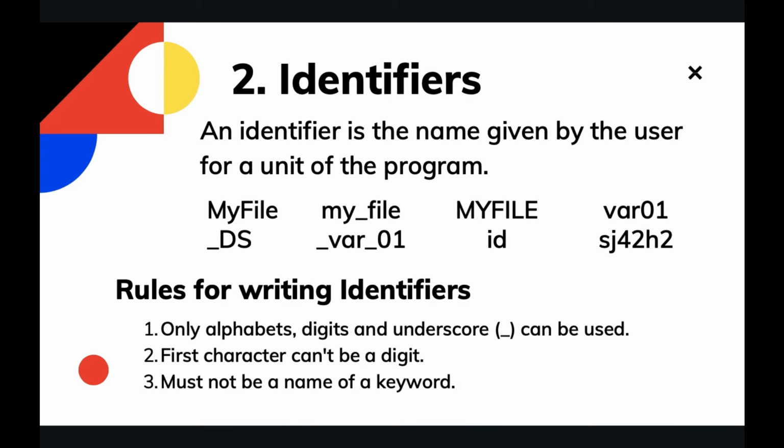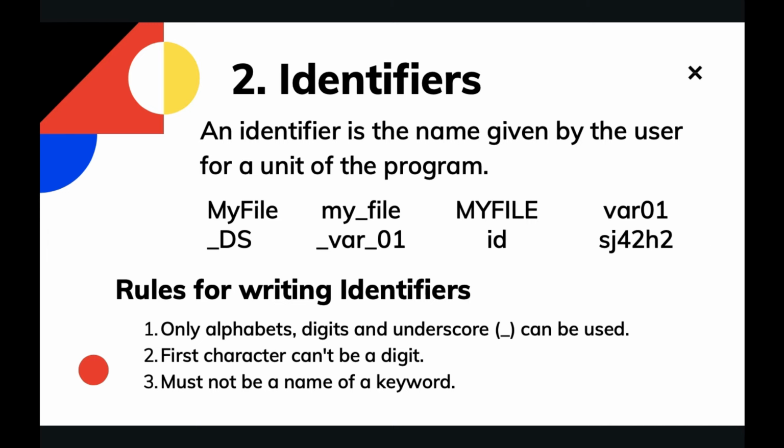Similarly here, the compiler will treat this my file, and this my file differently. These three are different identifiers for the C compiler. But there are some case insensitive languages. For example, HTML. HTML is case insensitive. If you know HTML, you must be knowing about the tags. You can write tag names in capital or maybe in small letters.